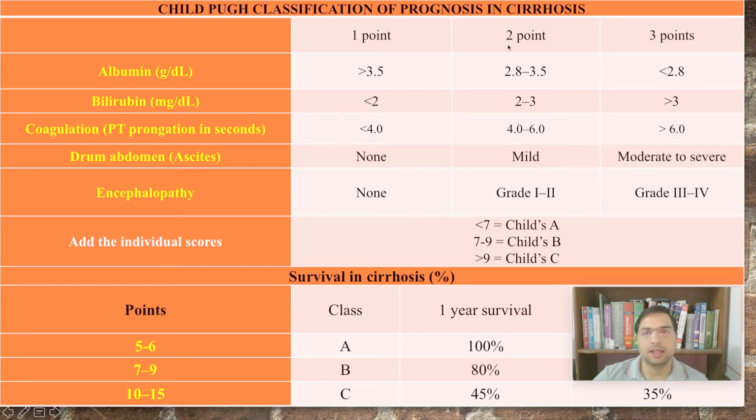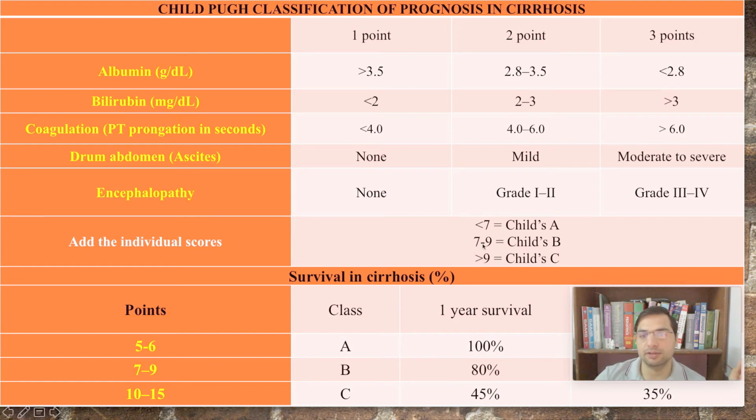So suppose a person is falling into the first category, then we give 1, 2, 3, 4, 5. The person has got 5 points. So if it is less than 7, that is 5 points, we classify the person into category A, the Child-Pugh classification A, right.